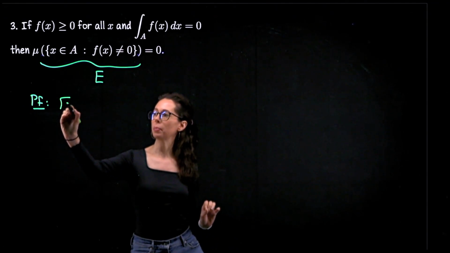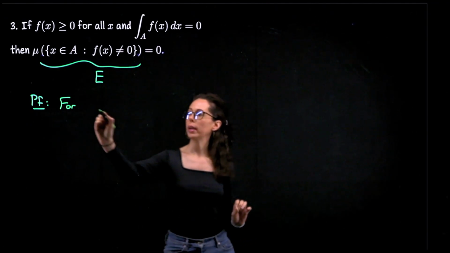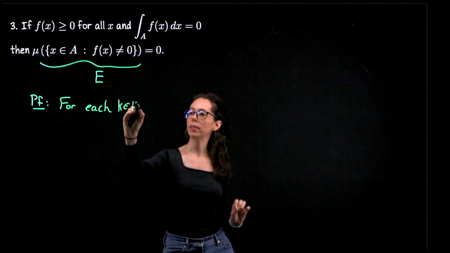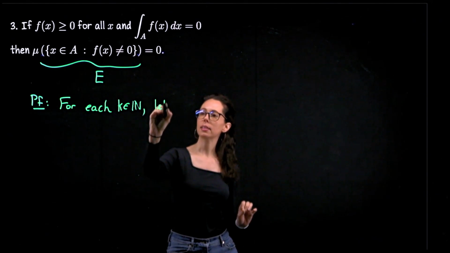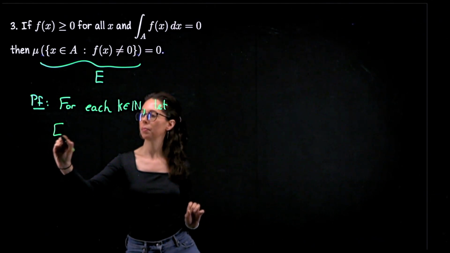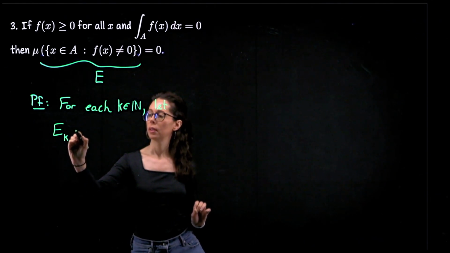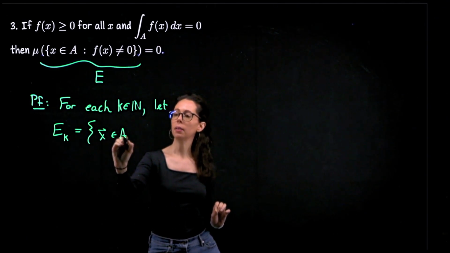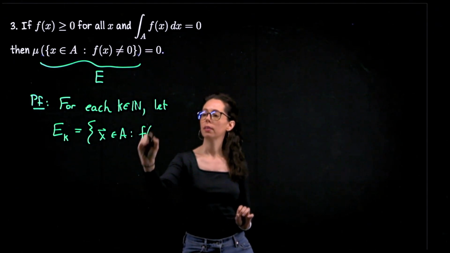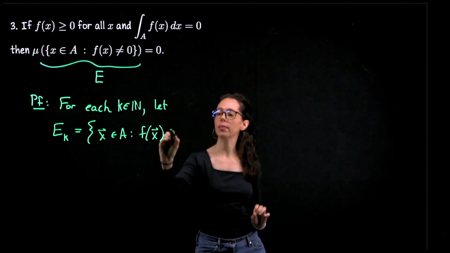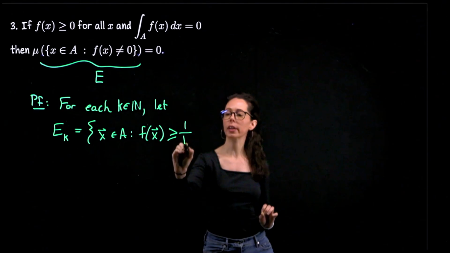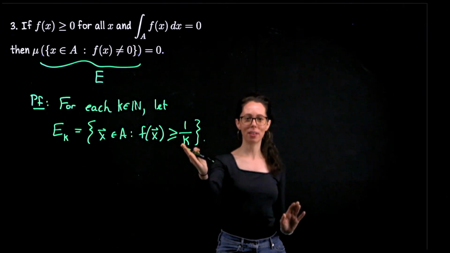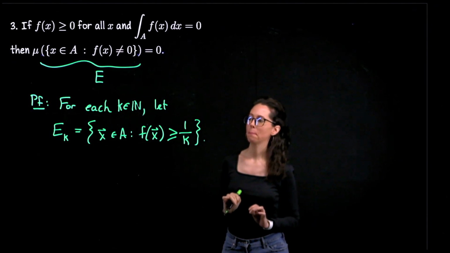So here's that family of sets: for each k in the set of natural numbers, let's call it E sub k, be the set consisting of all of the inputs from the domain A whose value when plugged into this function f is greater than or equal to 1 over k. Not 0, a strictly positive lower bound. That's going to make things better.